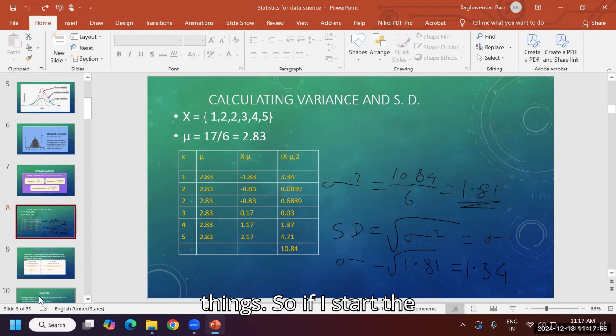If I start the subject, I will go continuously, maybe at a little speed. Today we have completed central tendency as well as standard deviation and variance. You can stop me at any time, at any point, because I go by my own understanding level. Learning the total subject is different, but learning perfectly is more important.